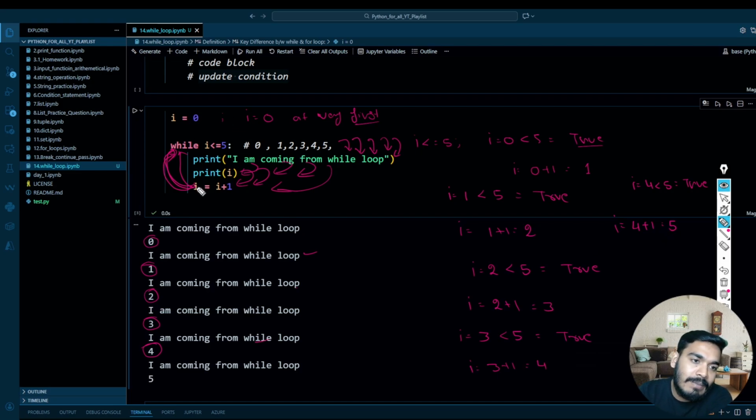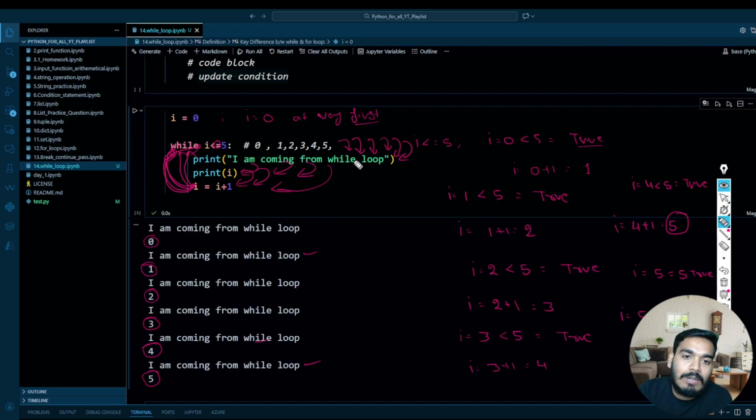Okay, and then once you have a 5 over here in I, then it will go back again to the while loop, and this time I is equal to 5, which is not less than 5, but equal to 5, and it will be true. When it is true, again it will try to execute this, and it will print it over here, then print I. So again it will print I, which is 5 right now, correct? At this stage I is 5, and after that I equal to 5 plus 1, which is equal to 6, and this 6 I value will again go back to your while condition to check the condition. And when I is equal to 6, is 6 less than or equal to 5? That is false.